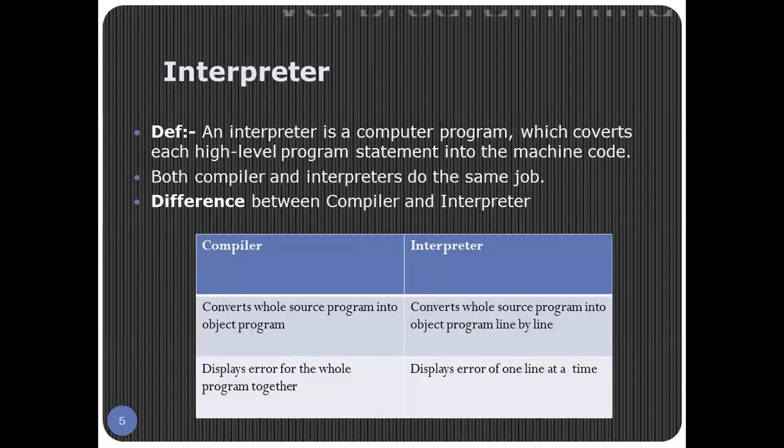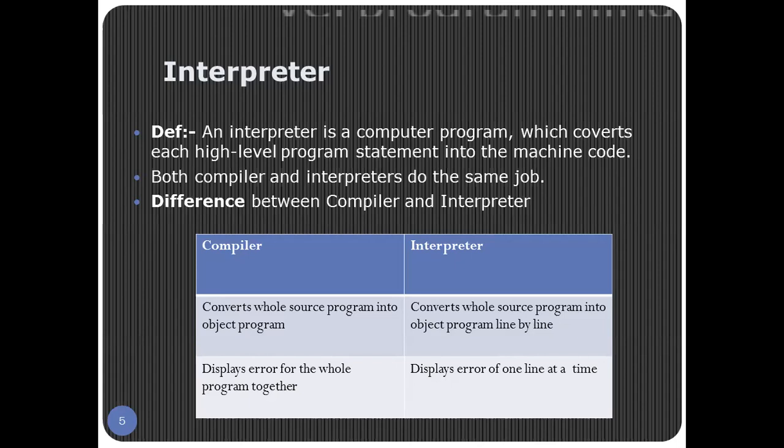Next, what is an interpreter? An interpreter is a computer program which converts each high-level program statement into machine code. That means both compiler and interpreter do the same job. Both are involved in converting the high-level program into machine code. Then what is the difference between a compiler and an interpreter? See, a compiler converts the whole source program into an object program and displays errors for the whole program together. Compiler, after converting the whole program, will show all the errors together.